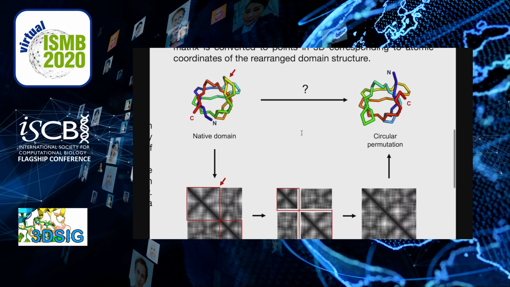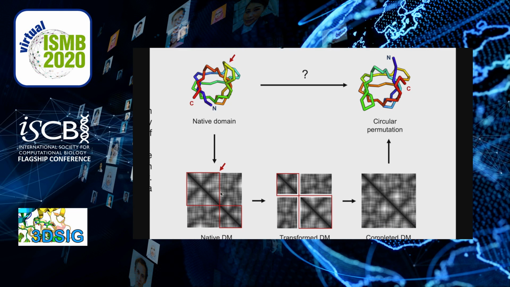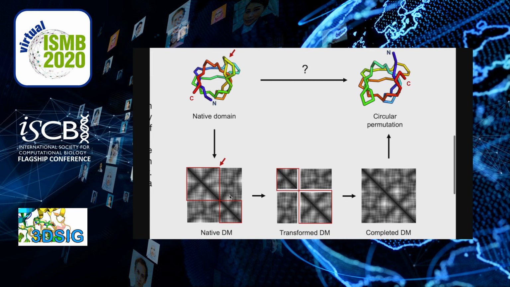First, the atomic coordinates of a protein, here an SH3 domain, are converted into a distance matrix, shown here. Next, the entries of the distance matrix are rearranged according to the structural changes to be modeled. Here we show a circular permutation at the position of the red arrow, here and here. The red boxes shown here are conserved parts of the matrix, which will be swapped in the transformed distance matrix.